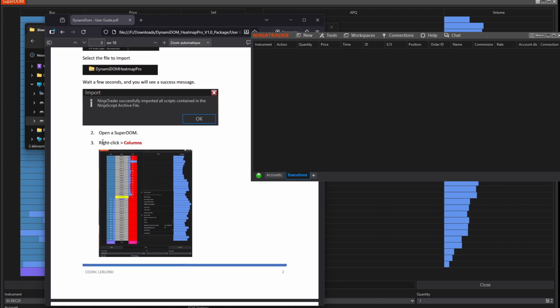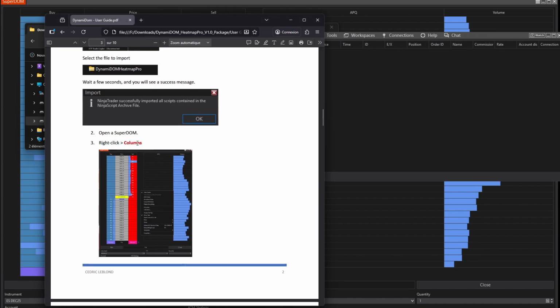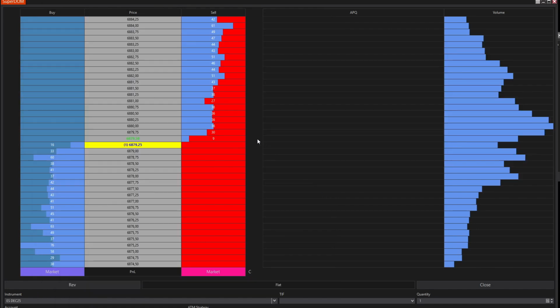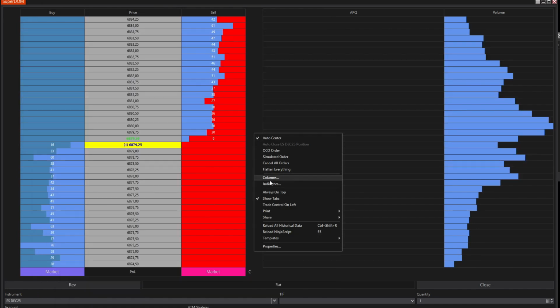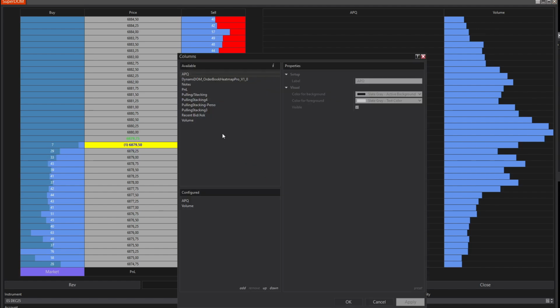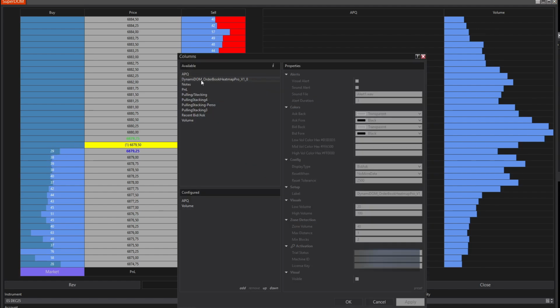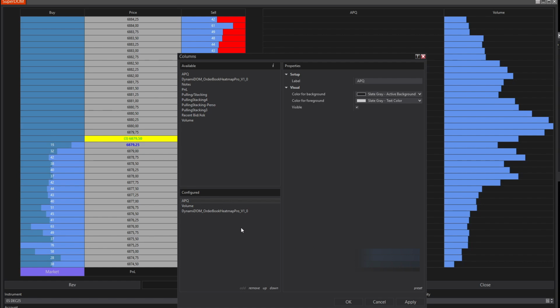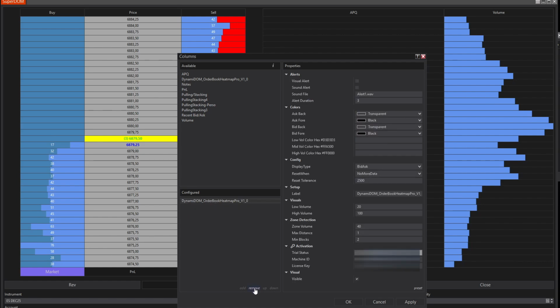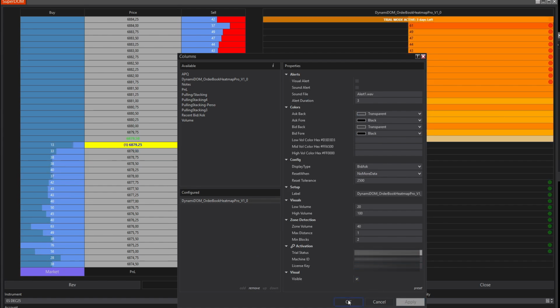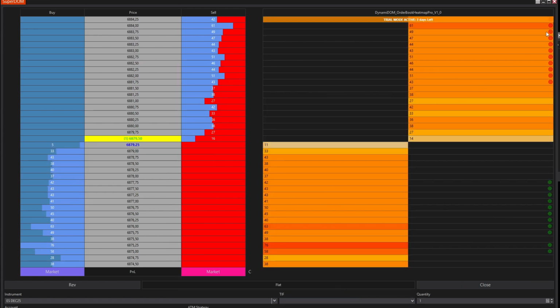Make sure to select column and not indicator, because Order Book Heatmap Pro is linked to DOM data. The indicator is now installed and ready to use. The settings are fully customizable, but we will cover that in a future video.